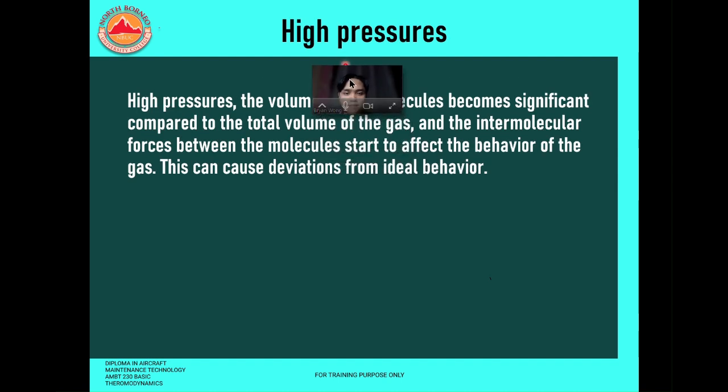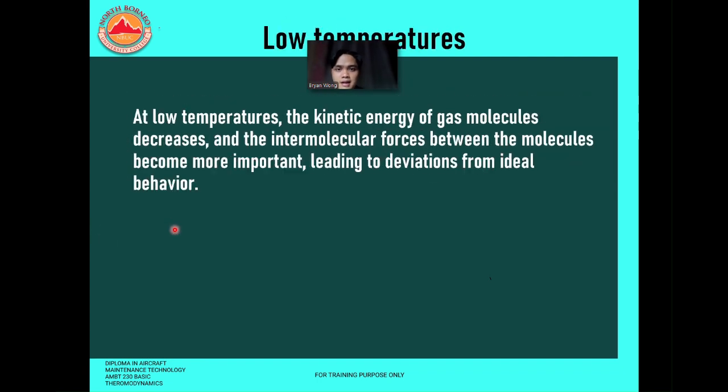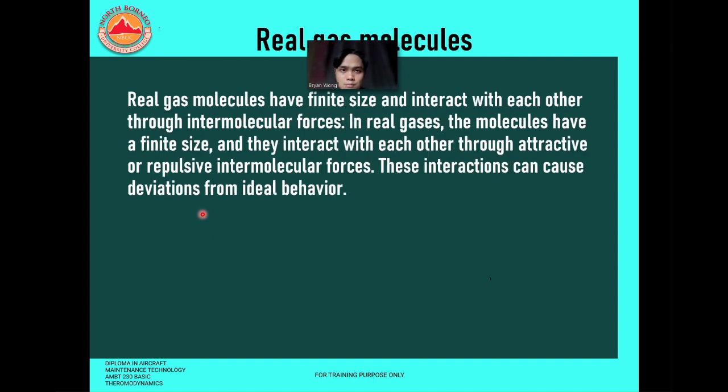High pressure: at high pressures, the volume of gas molecules becomes significant compared to the total volume of the gas, and the intermolecular forces between the molecules start to affect the behavior of the gas. This can cause deviations from ideal behavior. For low temperature, the kinetic energy of the gas molecules decreases, and the intermolecular forces between the molecules become more important, leading to deviations from ideal behavior.